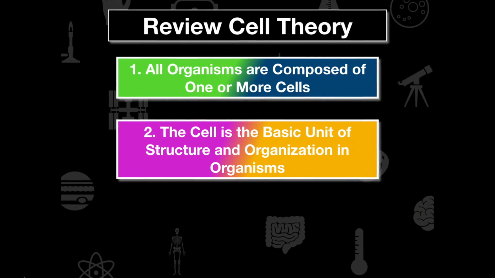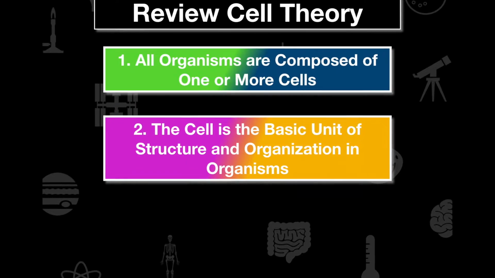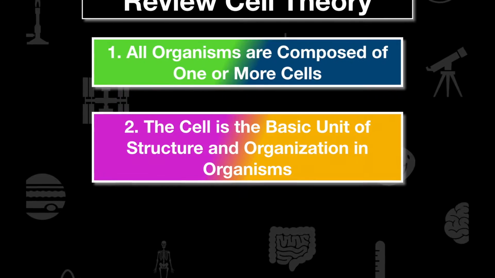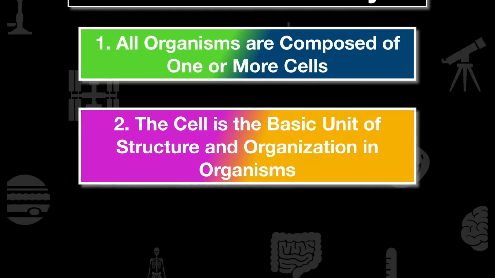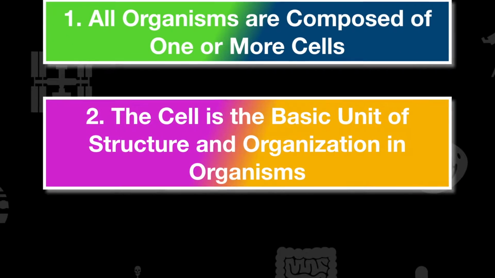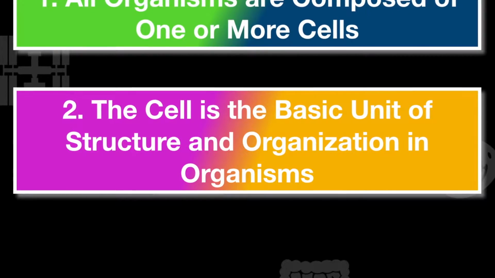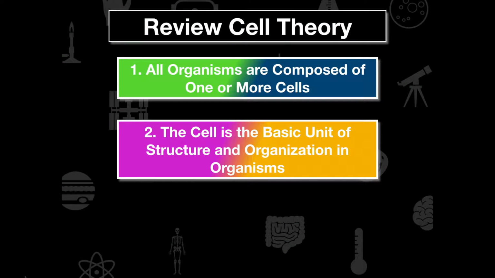The second thing here is cells are the basic unit and structure and organization in organisms. So it's important to understand that this is the fundamental unit of what you are made out of. The macromolecules really form the cells that make you up, but the fundamental structure or organization of your body are cells.